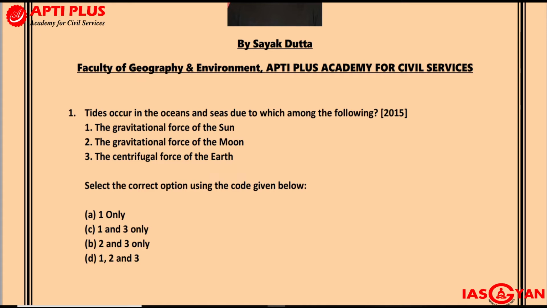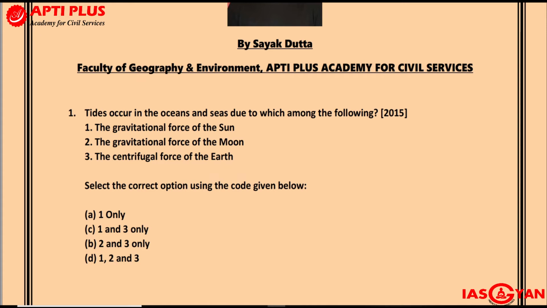First factor which has been mentioned is the gravitational force of the sun. Second one which has been mentioned is the gravitational force of the moon. The third one which has been mentioned is the centrifugal force of the earth. So gravitational force of the sun, gravitational force of the moon, and third is the centrifugal force of the earth.